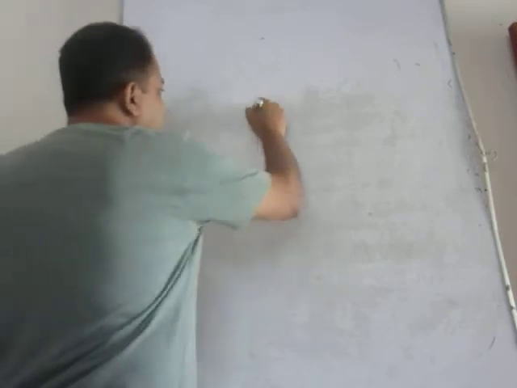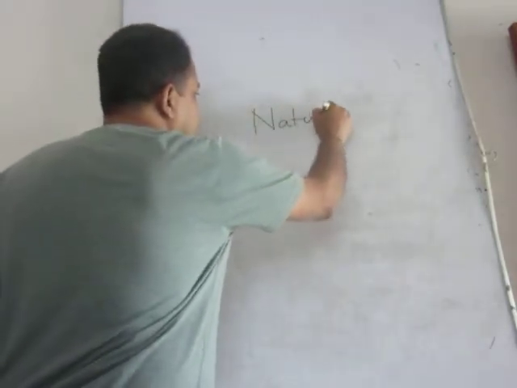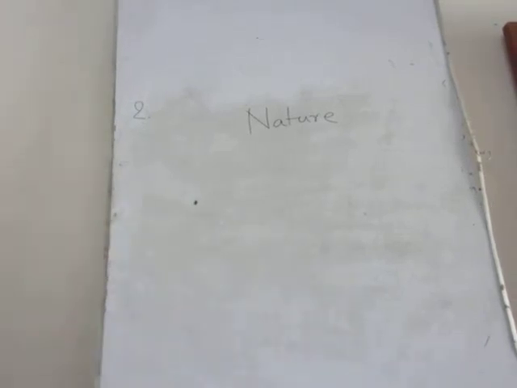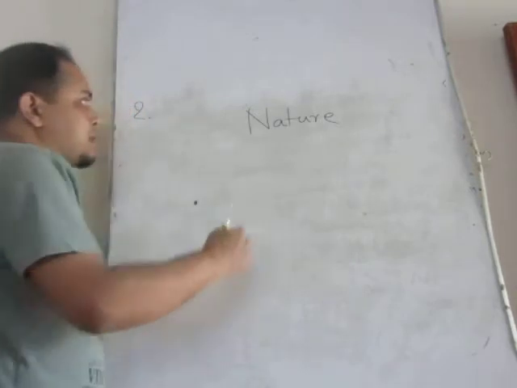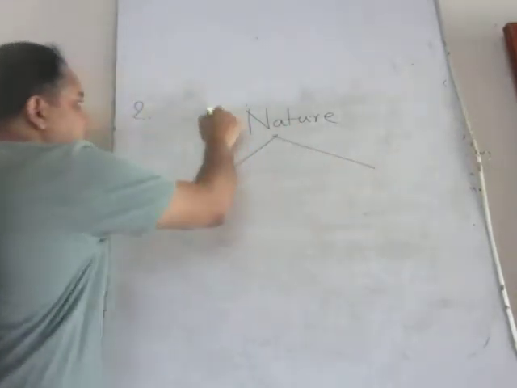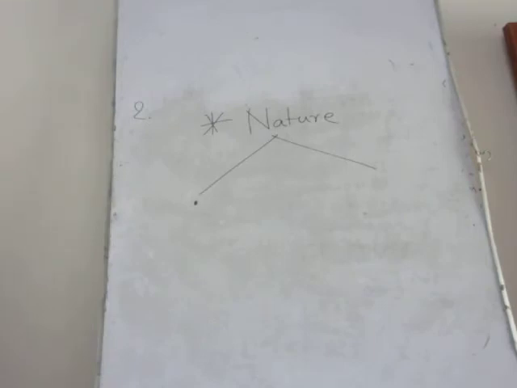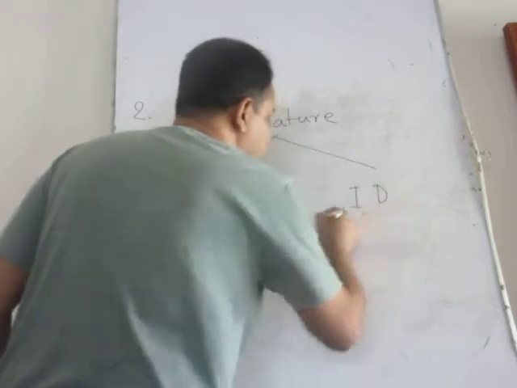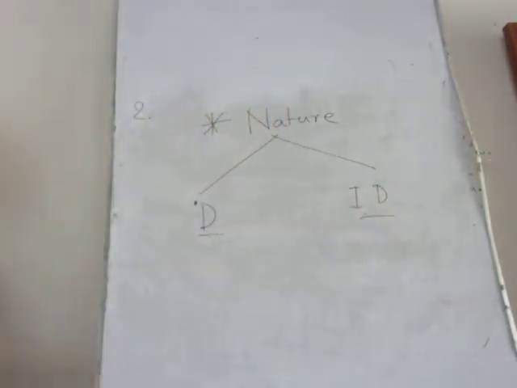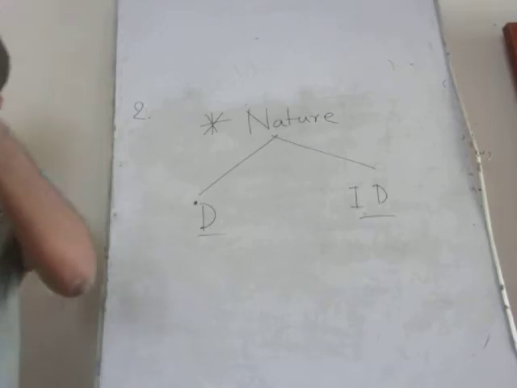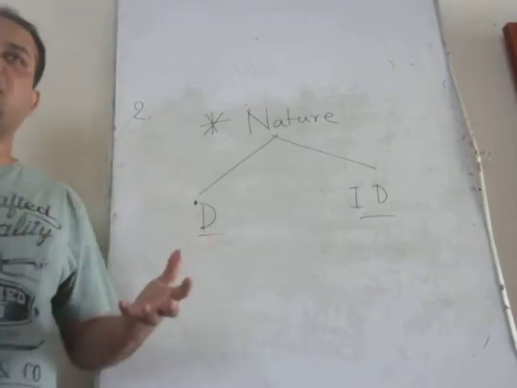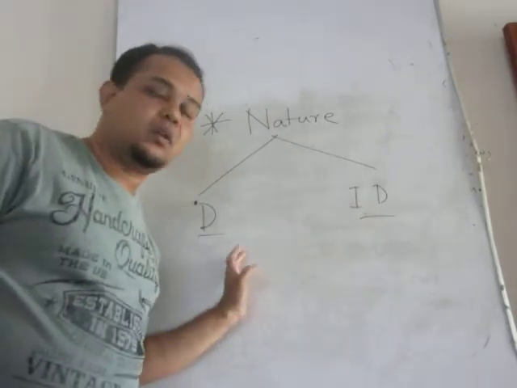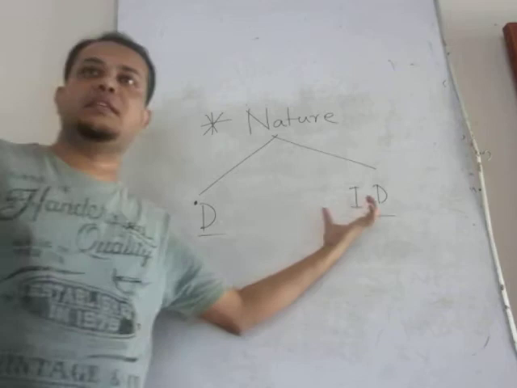Number two, nature. According to nature, this is one of the important bases of classification. Nature, that is direct and indirect. Depending upon the nature, upon the attributes, any kind of organizational cost is classified into these two different segments. One is direct, another is indirect.